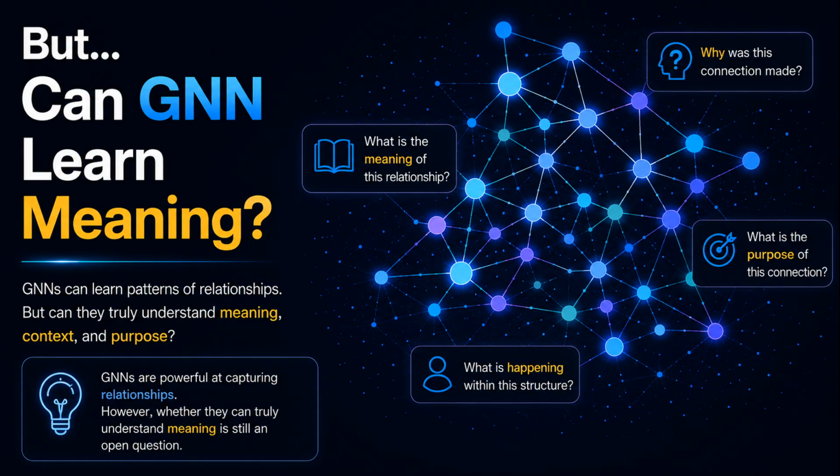But is that enough? For example, why does a particular relationship exist? What purpose does it serve? And what is really happening within that network? Humans do not look at relationships alone. We also understand the meaning, context, and purpose behind those relationships before making decisions. So the question is, can GNNs learn meaning as well as relationships?